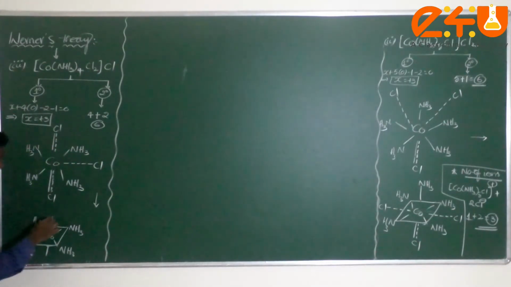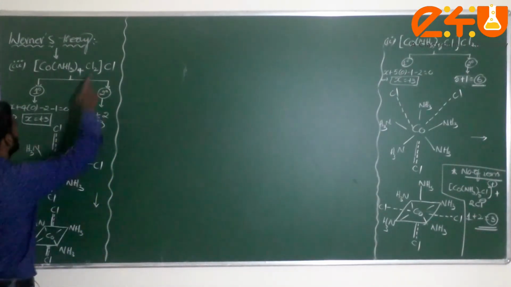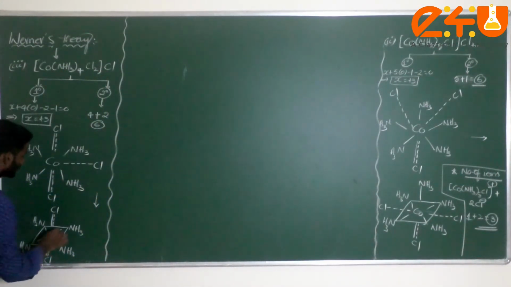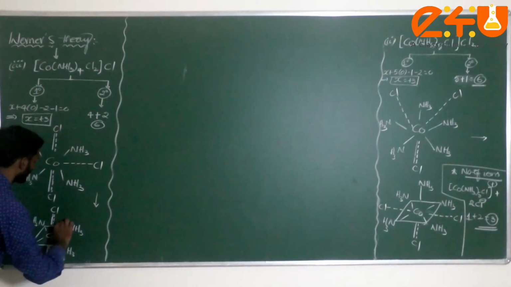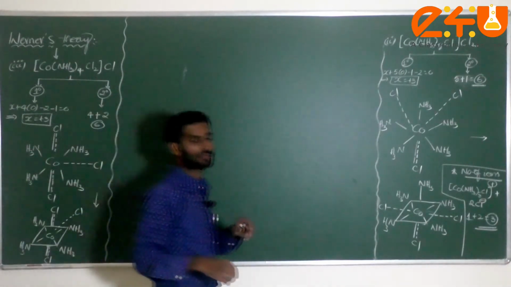Some chlorine atoms, just take it here, which are satisfied with the secondary valency here. This is Cl. Am I correct? Up to here, what I said, this is satisfied. Octahedral complex. Then one more chlorine atom is outside of the complex. Anywhere you can write it, I can draw like this also.